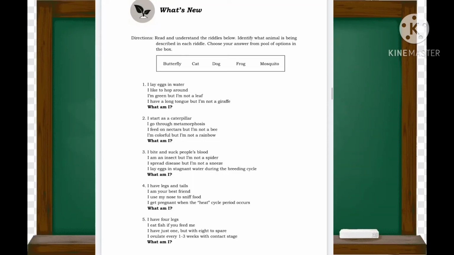Open your module on page 5 for what's new. Read and understand the riddle below. Identify what animal is being described in each riddle. Choose your answer from the pool of options in the box.